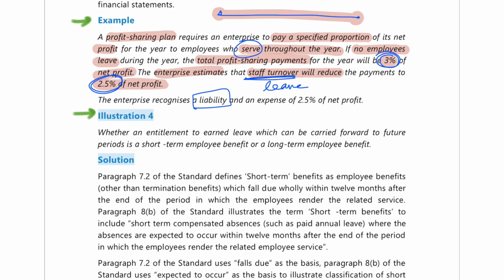I told you that you have to multiply the number of employees who are going to stay by the expected payout percentage. So here they are expecting only 2.5%. So 2.5% of net profit only they'll have to create as a liability, or what we call a provision, a provision for bonus, so that they can pay it out by the year end. Fine. I hope you understood this.